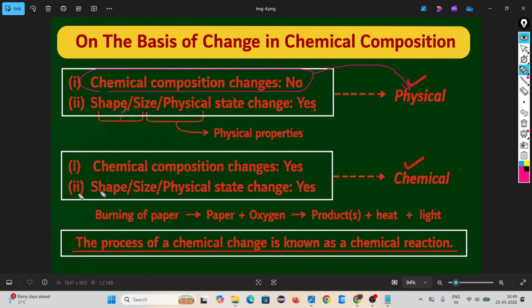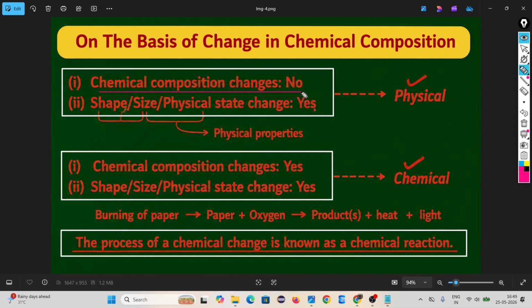Okay. If no chemical composition changes, that means physical change. If chemical composition changes, chemical composition means the composition of the substance. If chemical composition changes, that means 100% chemical change. You understand or not? Look, only you have to look at chemical composition.